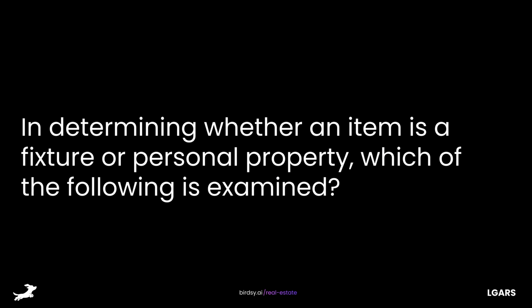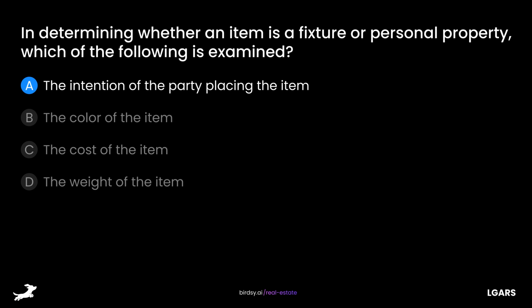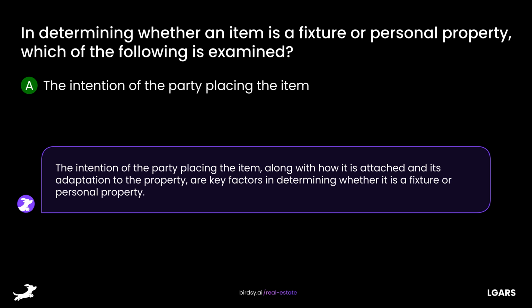In determining whether an item is a fixture or personal property, which of the following is examined? Is it A, the intention of the party placing the item, B, the color of the item, C, the cost of the item, or D, the weight of the item? The answer is A, the intention of the party placing the item. The intention of the party placing the item, along with how it is attached and its adaptation to the property, are key factors in determining whether it is a fixture or personal property.